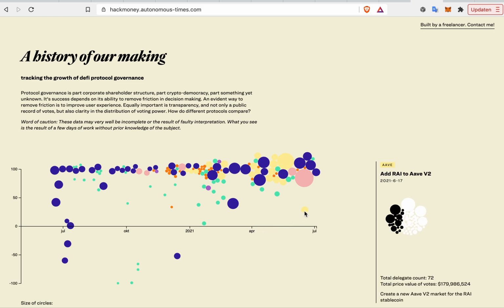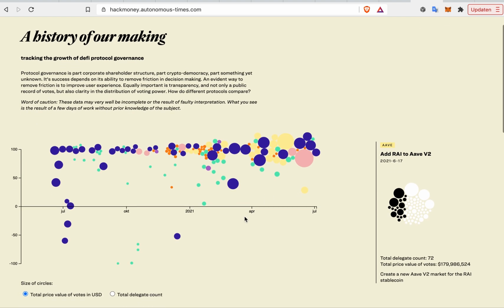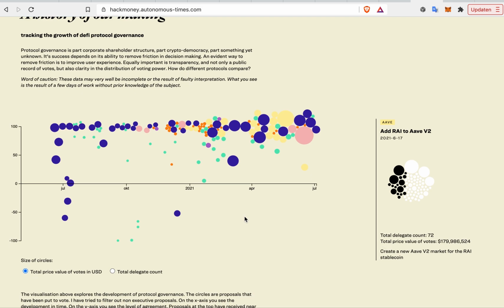You can click on a proposal and actually see the voting distribution in detail. The size of the circle in this case represents the total value in US dollars at the time of the governance tokens that were used to either approve or reject.